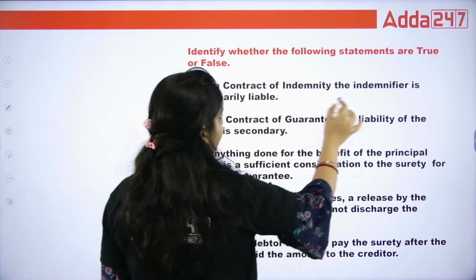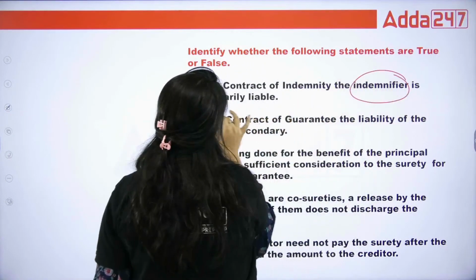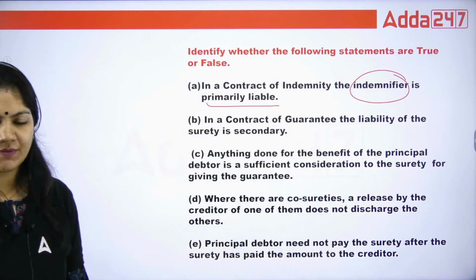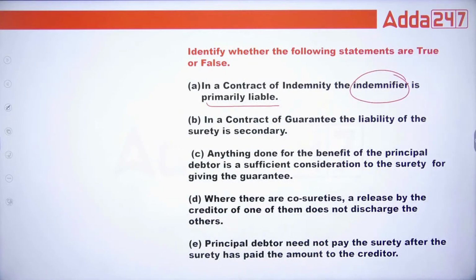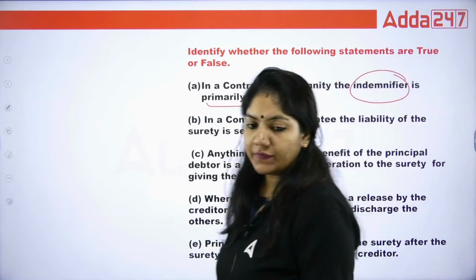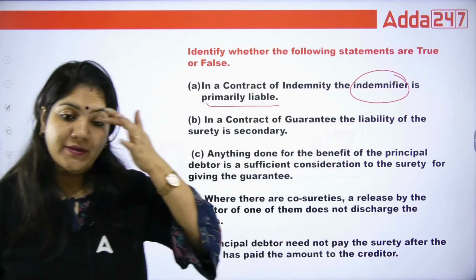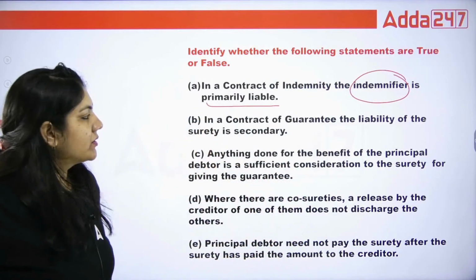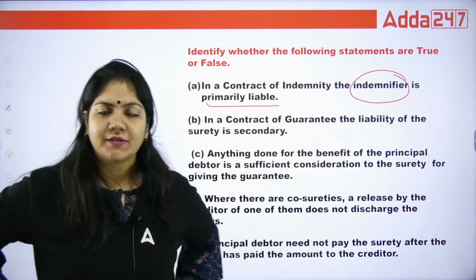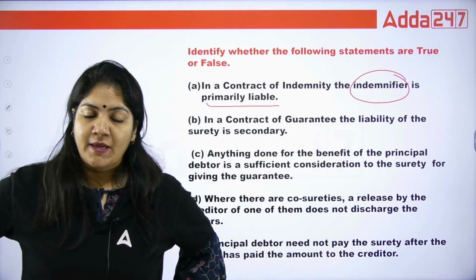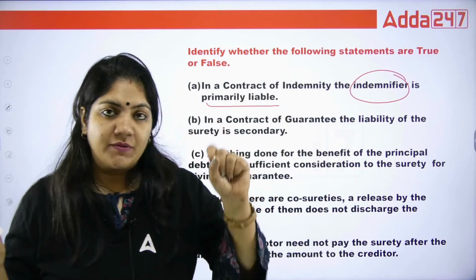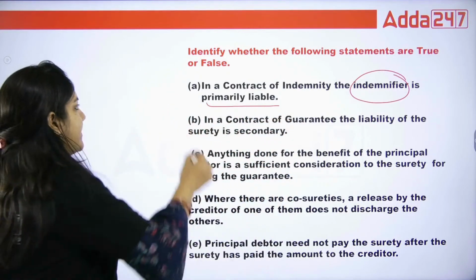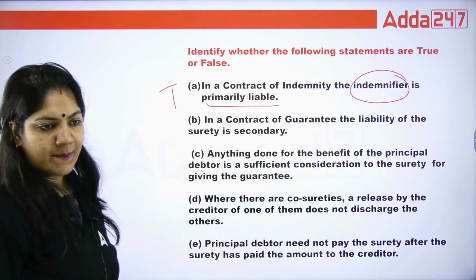In a contract of indemnity, the indemnifier is primarily liable. Everybody has to give me the answer. That is very much important. Yes, class. This is a question of indemnity as well as guarantee. In the contract of indemnity, the indemnifier is primarily liable, because there are two parties: the indemnity holder, which is also called indemnified, and the indemnifier. So the indemnifier is primarily liable. The answer is true.